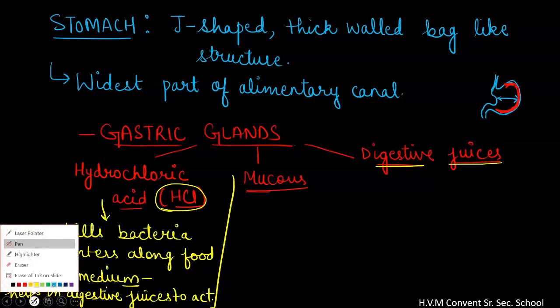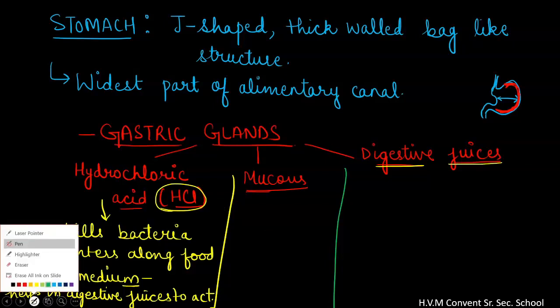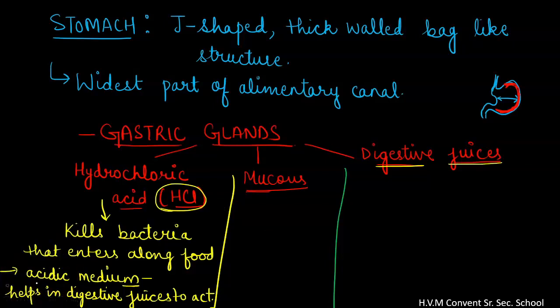Then there is mucus. What is the function of mucus? Hydrochloric acid is a very strong acid. It can damage the lining of our stomach.